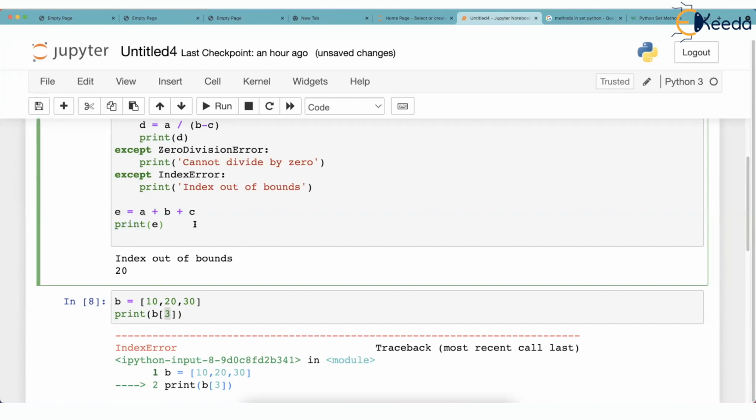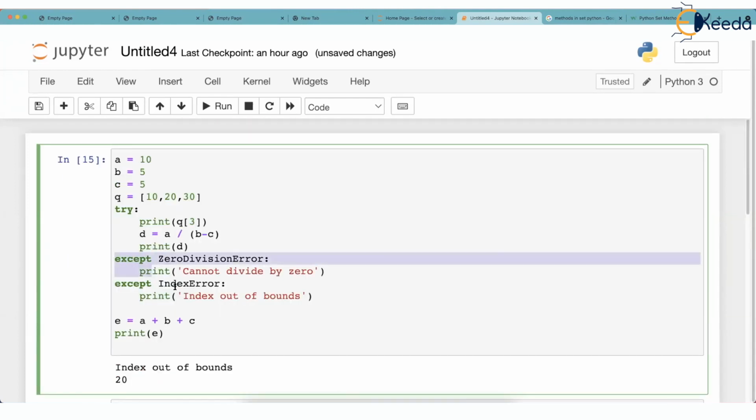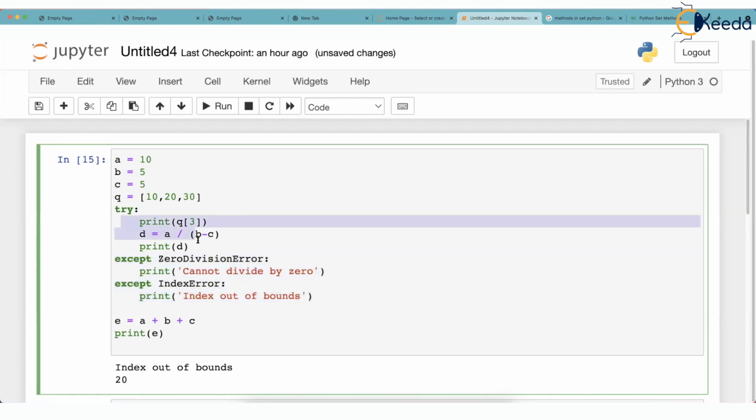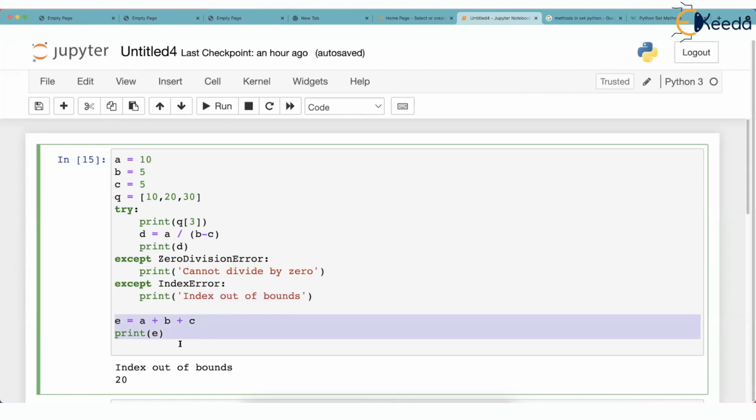So can one try have multiple excepts? Surely. Because when you are trying something, there can be this error, that error, n number of errors. So you say, if this error occurs, do this. If this error occurs, do this. And then after that, you write rest of the code, which will execute normally. It's not compulsory that try must be followed by multiple excepts. Maybe if you are writing some risky code, mostly you know that there can be only one type of error. Mostly. So you write only one except. But if you anticipate many types of errors, then you write except one below the other.